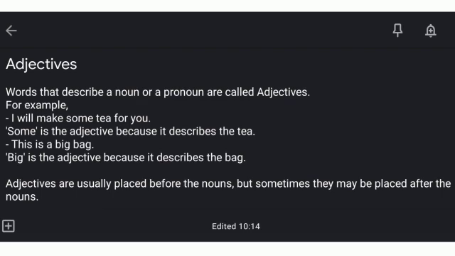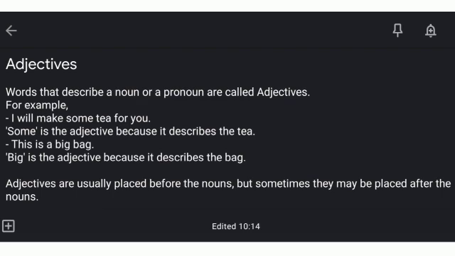For example, I will make some tea for you. Some is the adjective because it describes tea. So in this sentence, I will make some tea for you, tea is the noun and what is the description of the tea given? That some tea has to be made. So that's why some is the adjective.